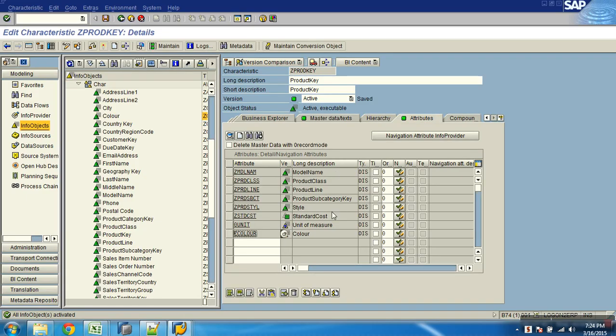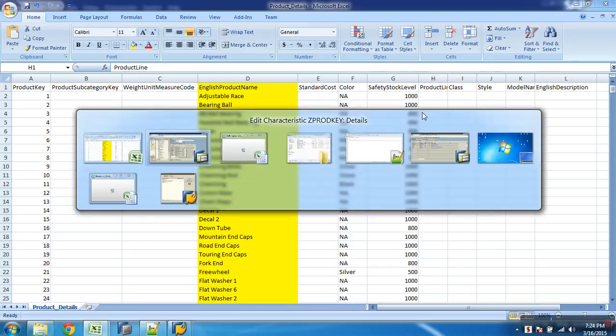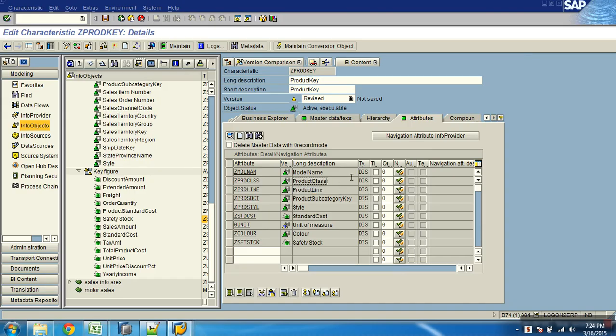Safety stock level, do we have it? Safety stock level. Not added. Where is safety stock? This one. Okay, safety stock. Then what? Product line. Do you have it for product line? Yes. Class. Product class. Then style. Yes, style. Model name.